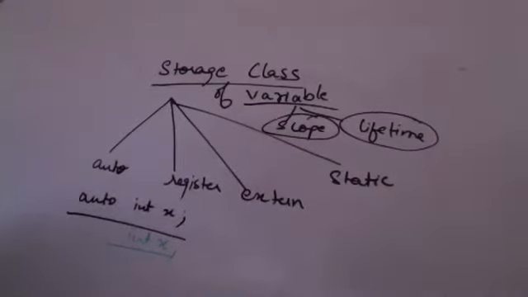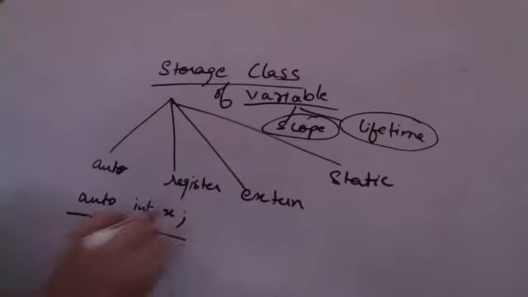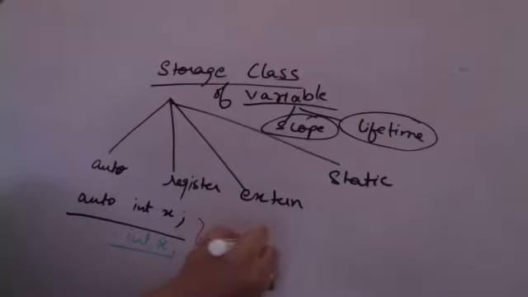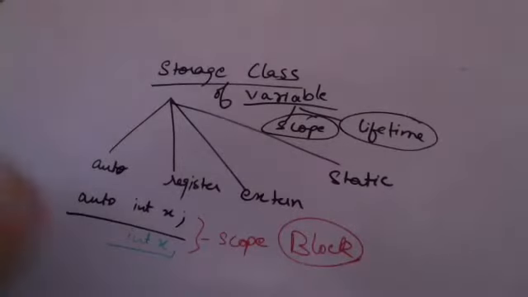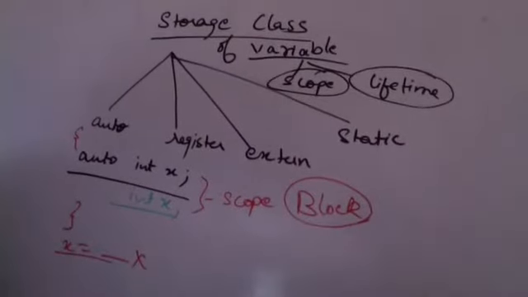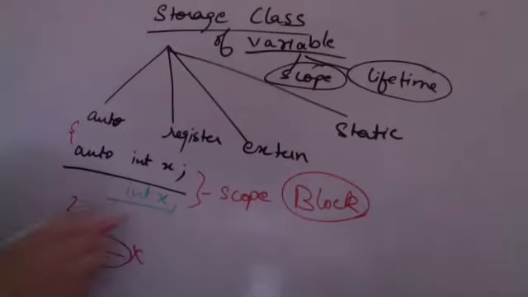What do I mean by automatic storage? The scope of the variable is the block in which the variable is declared. As soon as the block begins, the scope of the variable is there. As soon as the block closes, the variable scope ends. Is the scope clear? Scope का मतलब है, if I am declaring this variable within this block, outside this block I cannot use x is equal to something. This will give me an error. Outside this block, I will not be able to use this variable x. This is what is meant by the scope of a variable.